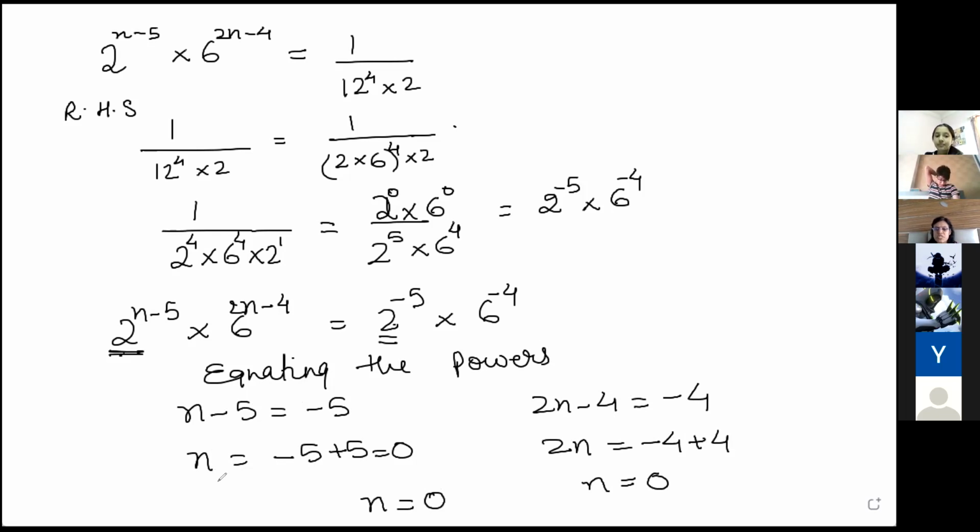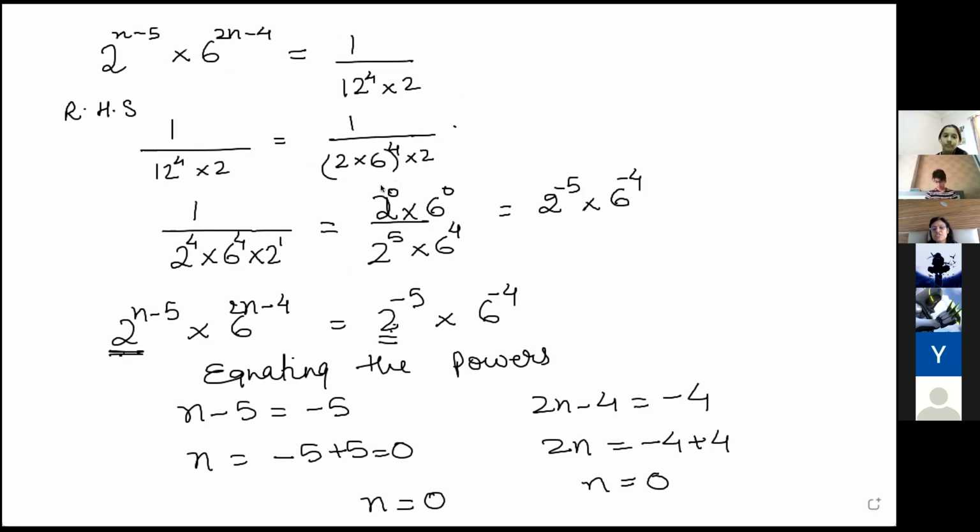Is it clear? Whole class, those who have not got the answer for this question which I gave, equating power you have to do when the bases are same. So now you see on the left hand side 2 and 6 is there. So on the right hand side you have to create 2 and 6. 2 and 6 can be created by 12. You separated the power because you have to bring it in the numerator because it is there in the numerator on the left hand side.